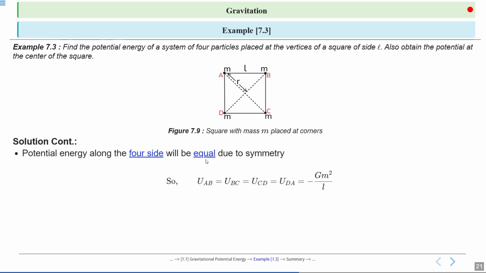So focus on the potential energy along the sides of the square. Due to the symmetry of the square, the potential energy between each pair of adjacent particles is equal. So we express U_AB is equal to U_BC is equal to U_CD is equal to U_DA is equal to minus GM square divided by L. All right.